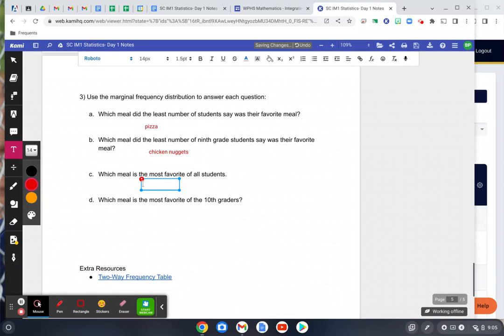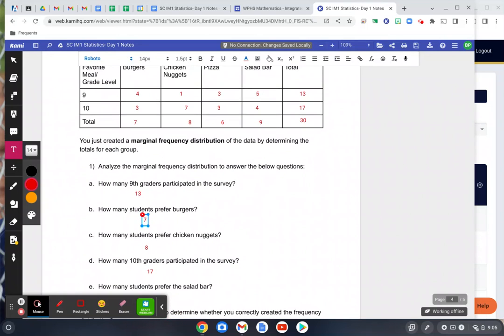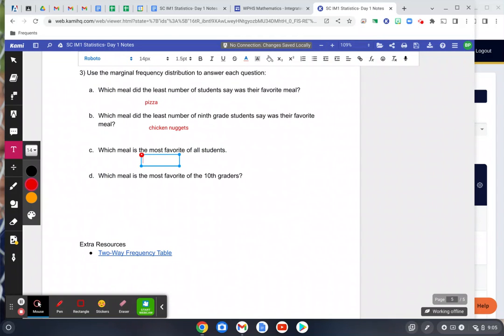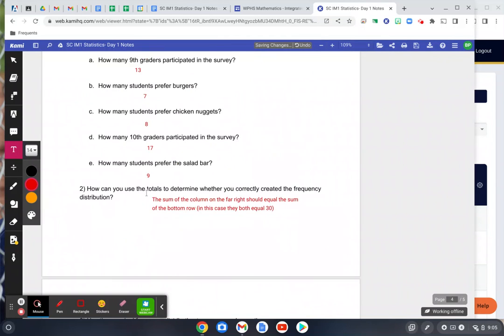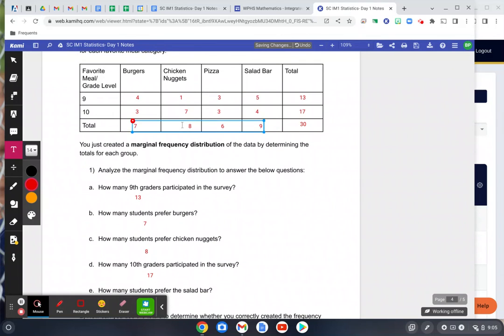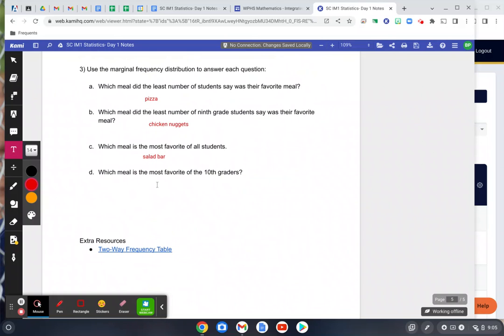Which meal is the most favorite of all students? It looks like the majority of students, who may be dieting here, prefer the salad bar. 9 is greater than every other option. So we're going with the salad bar here. And then which meal is most favorite of the 10th graders? Well, looks like it's going to be those chicken nuggets again, right? 7 is greater than 3, is greater than 3, is greater than 4. So we're going back to the chicken nuggets.